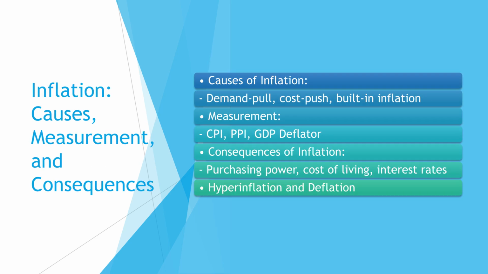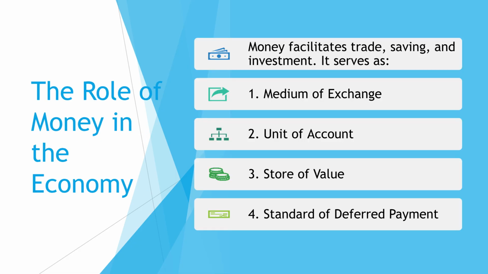Inflation can be caused by demand pull or cost push factors and is measured using the CPI, PPI, and GDP deflator. Consequences affect purchasing power, cost of living, and interest rates. Money facilitates trade, saving, and investment. It serves as a medium of exchange, a unit of account, a store of value, and a standard of deferred payment.